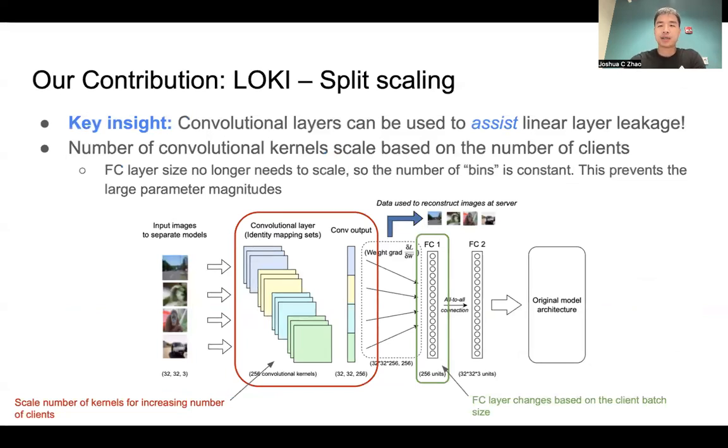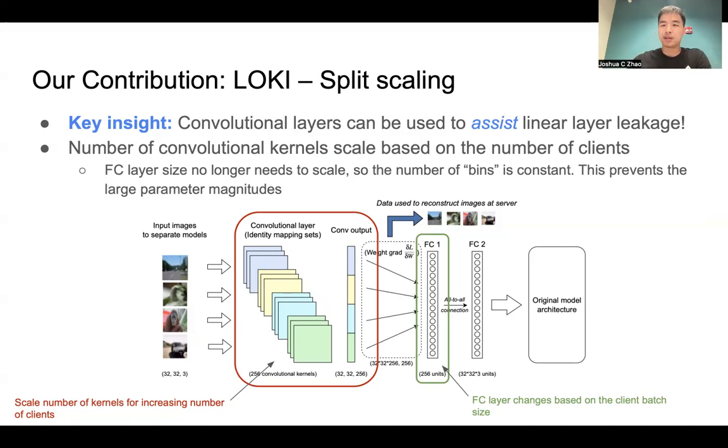Now I'll introduce our attack, Loki. Loki operates under a key insight that convolutional layers can be used to assist in linear layer leakage. We do this through something called split scaling. Essentially, we can scale the number of convolutional kernels based on the number of clients.